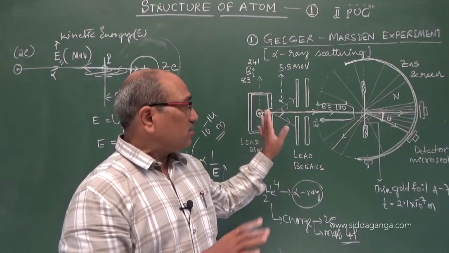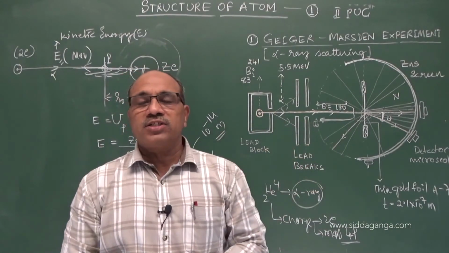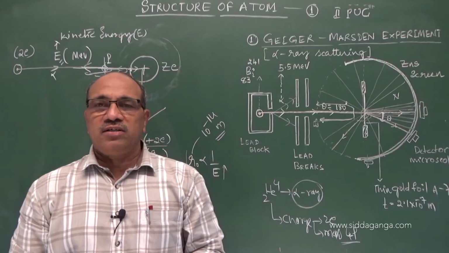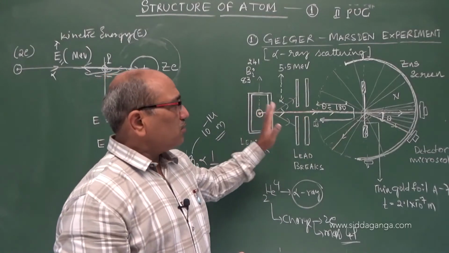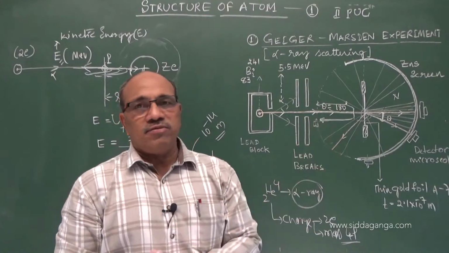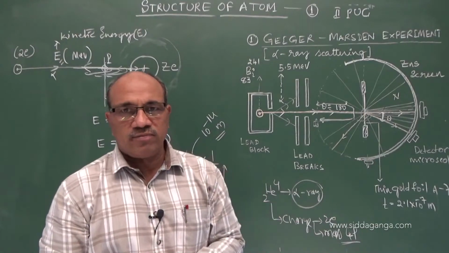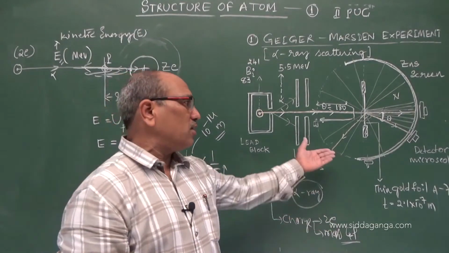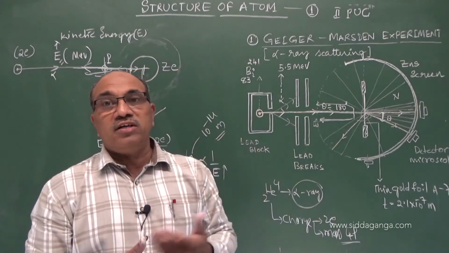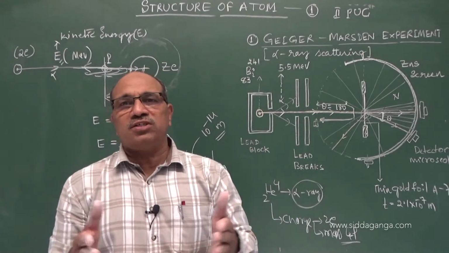Many times they ask this just to represent the experimental setup, label the parts, or sometimes they ask what are the observations made and what are the conclusions from that. So, observations: most of the alpha particles incident on the gold foil passed undeviated. Only very few, 1 in 1000, show small angle scattering. And very few will show large angle scattering of more than 90 degrees. And 1 in 8000 or 1 in 10,000 will show almost 180 degree scattering. This is just an observation.